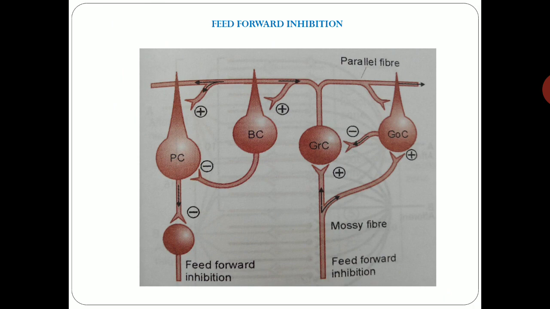So in this figure you can see here, this is the granule cell. When it is excited by a mossy fiber, it excites both the basket cell as well as the Purkinje cell. But here you can see that the basket cell, when excited, inhibits the Purkinje cell. Okay. So this type of inhibition is known as feed forward inhibition.